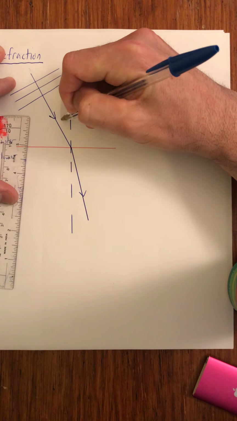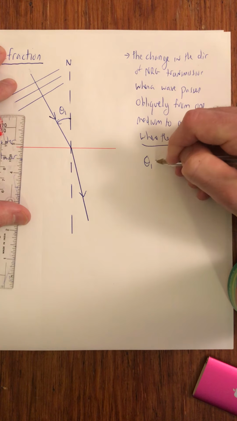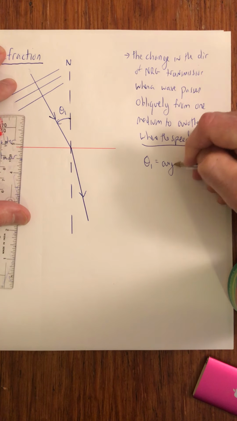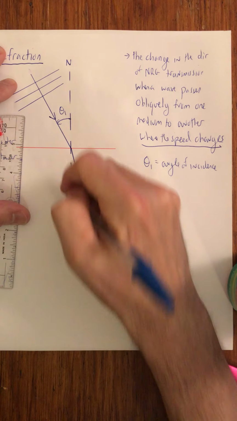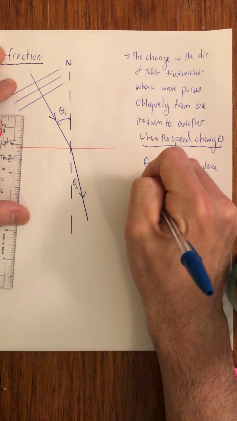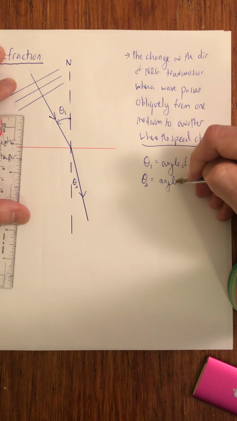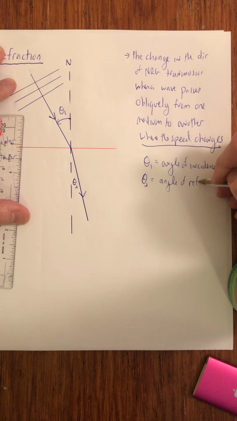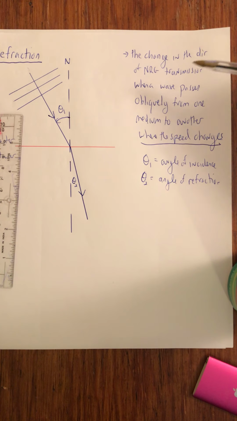And so if I call this here theta 1, the angle of incidence, we're going to call this here theta 2, the angle of refraction. Okay. And notice those two angles are not the same, and that's why we say there's a change in direction.